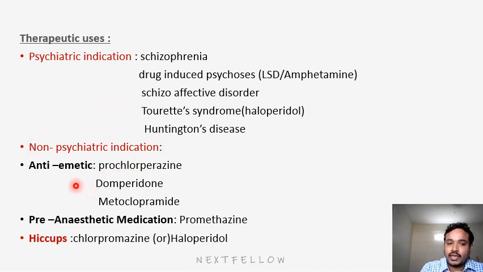What are those? It means we will use it as an antiemetic, as pre-anesthetic medication, and for hiccups. In antiemetics, we will use drugs like prochlorperazine, domperidone, and metoclopramide. That's why if you see any antacid that contains domperidone, we use it because of the antiemetic property. Like Pandy, pantoprazole with domperidone, Rantac with domperidone, Sompraz with domperidone. So we will use these drugs as an antiemetic.